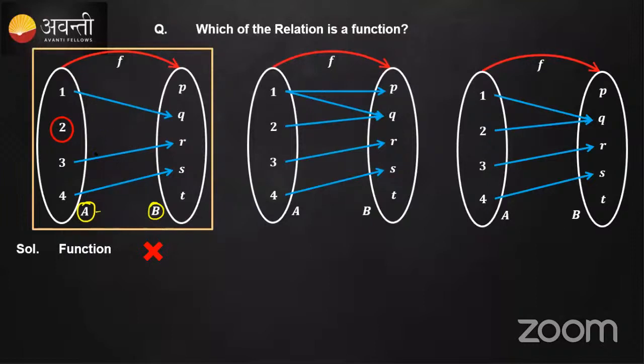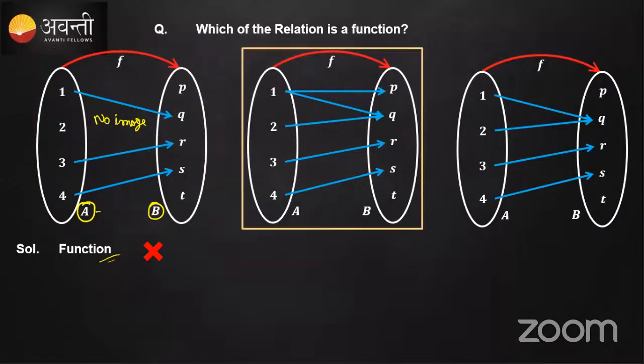Exactly. The reason it is not a function is that this 2 has no image. This 2 does not have any image, so we cannot say it is a function. This is not a function. As per the definition, every element of A should have an image, that is, one and only one image.